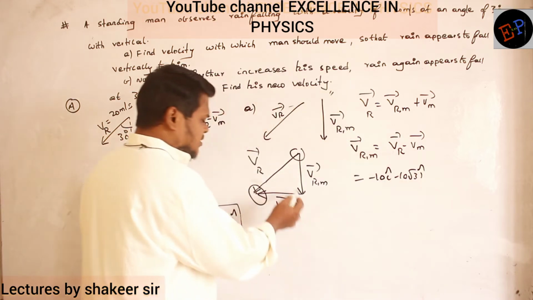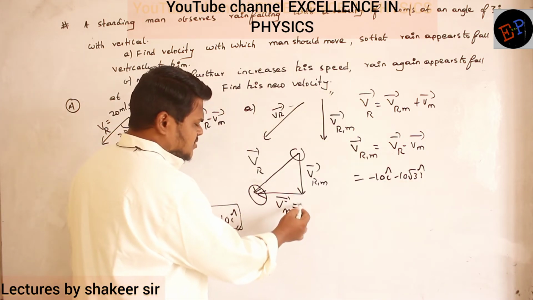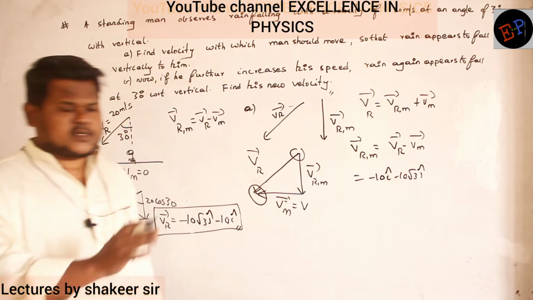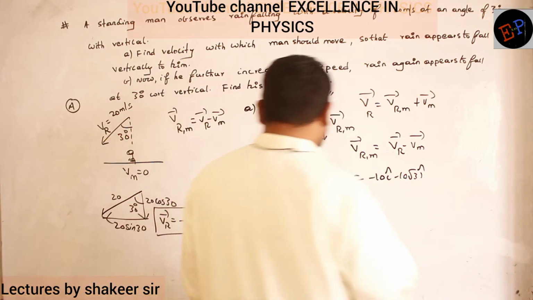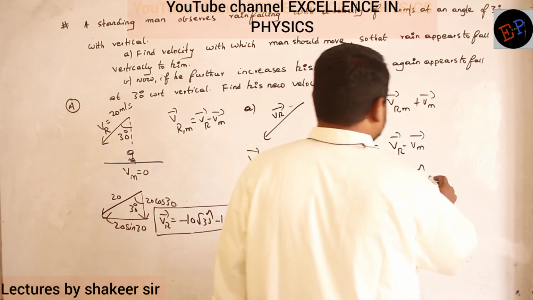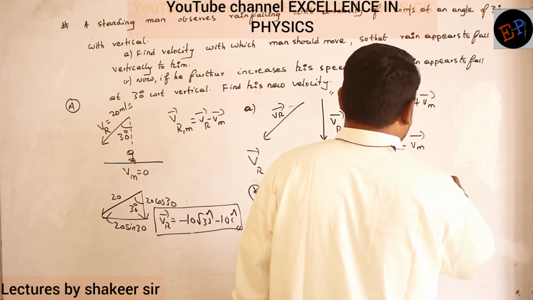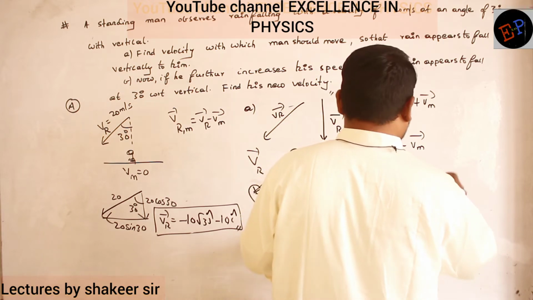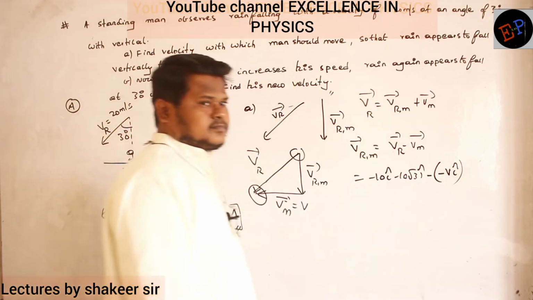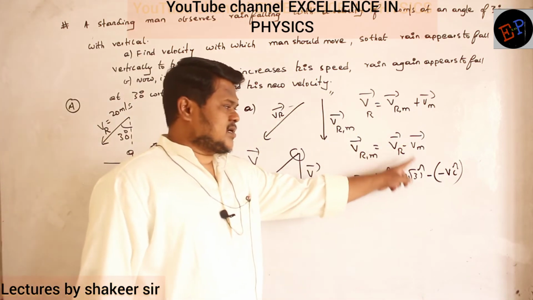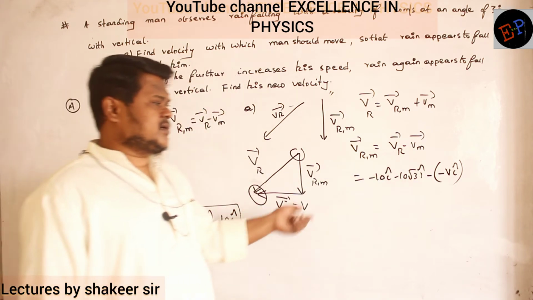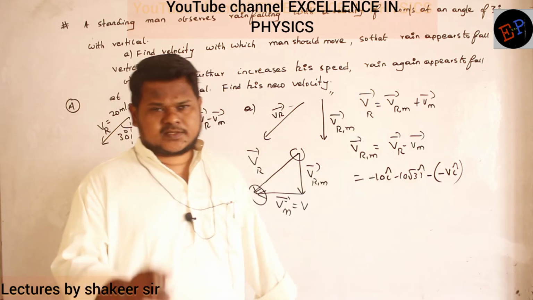And what is the velocity of the man? That also I don't know, no? So let us assume his velocity is v. I don't know his velocity, I am assuming. But in which direction? Positive direction or negative direction? Towards negative x-axis. So therefore the velocity of man is minus v I cap. Minus is already present here, but the man is traveling towards negative x-axis. So I am writing minus v I cap because negative x-axis.